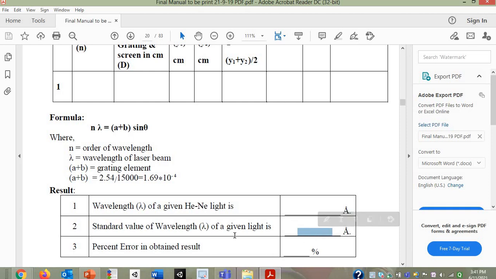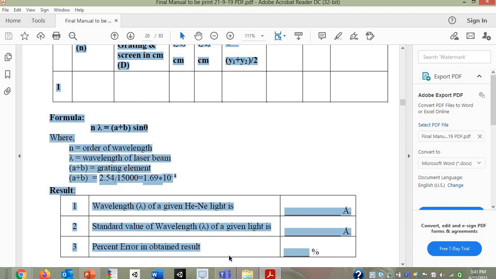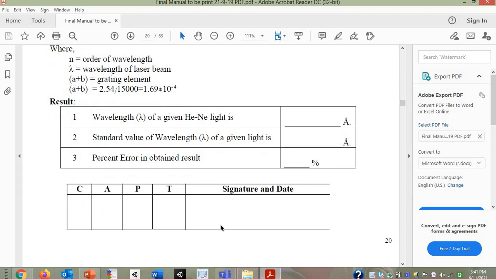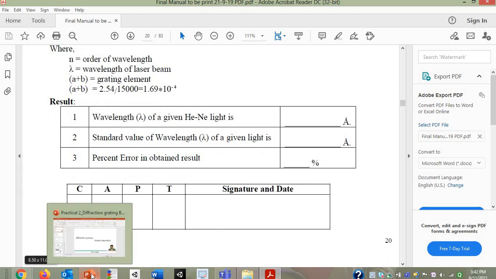Next, you are going to calculate the percentage error in your calculation. Percentage error will be the difference of those two values, standard value minus calculated value, and their percentage will give you the percentage error. Okay. So this is the procedure, and this is the part of discussion related to diffraction.